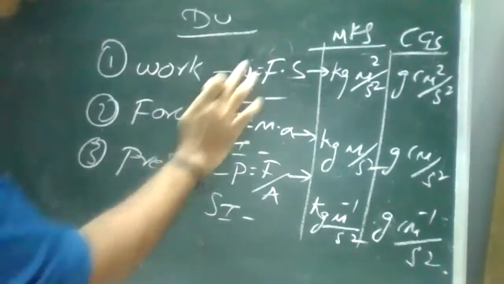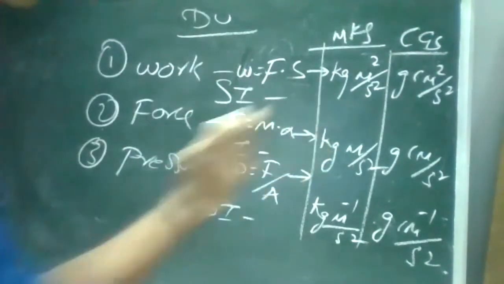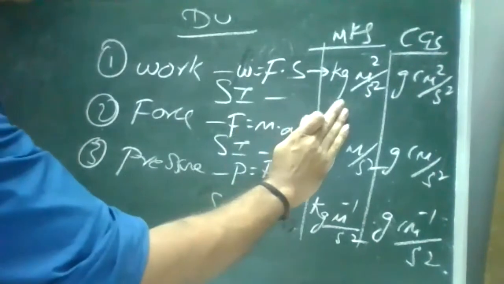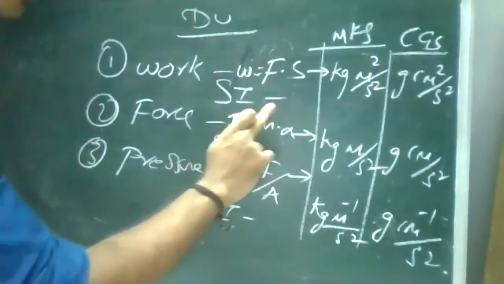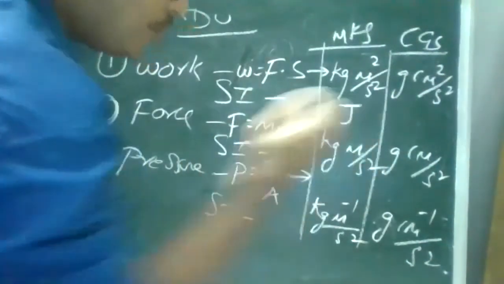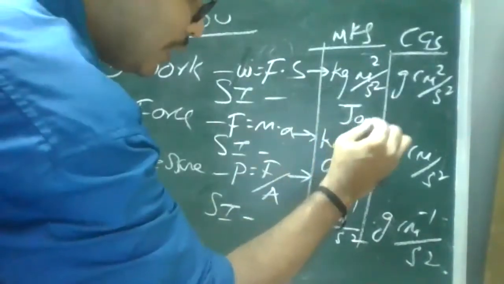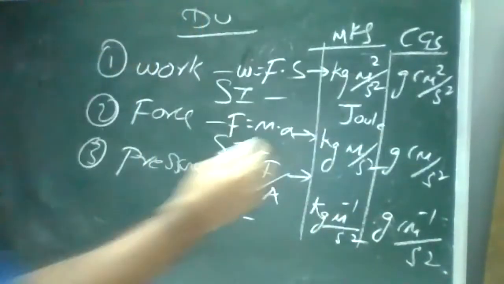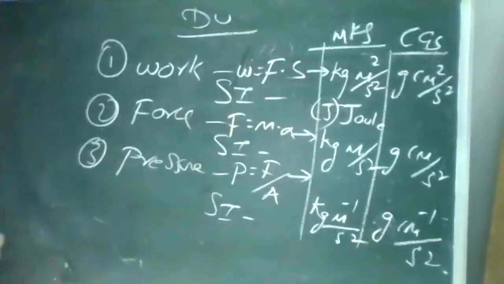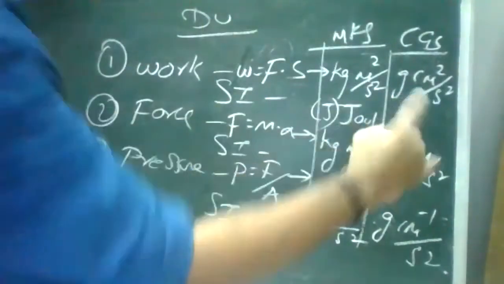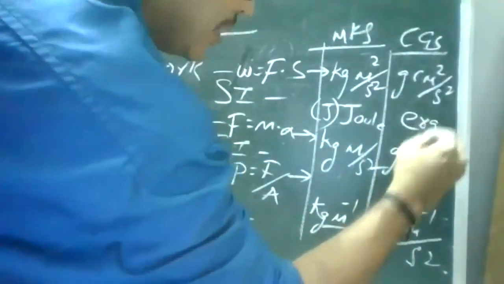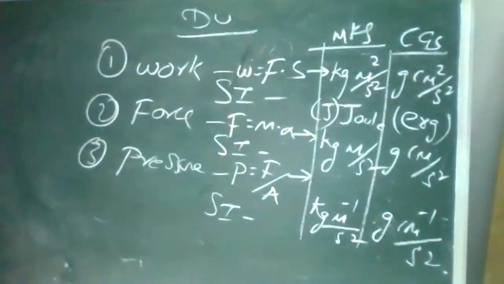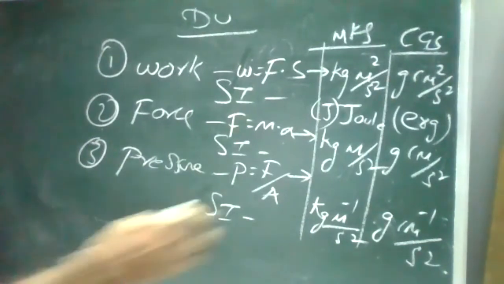Now, for work, the SI unit under MKS, remember, in SI also it is related to MKS and CGS. The SI unit under MKS we call Joule. You may have studied Joule. The symbol is capital J. Under CGS it is erg. It is the unit for work under CGS. Clear? Any doubt on this?